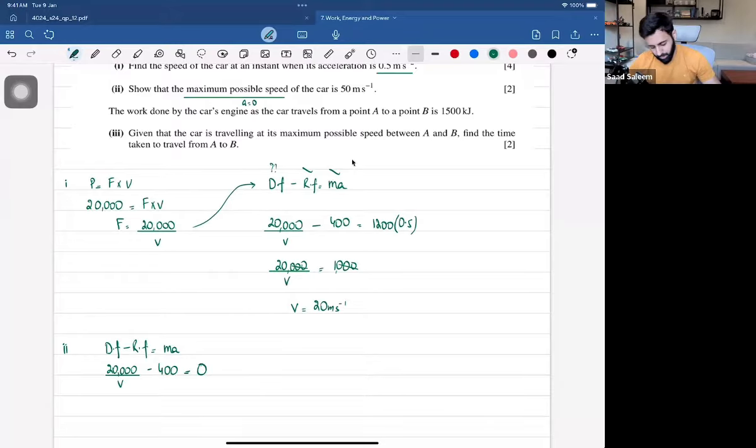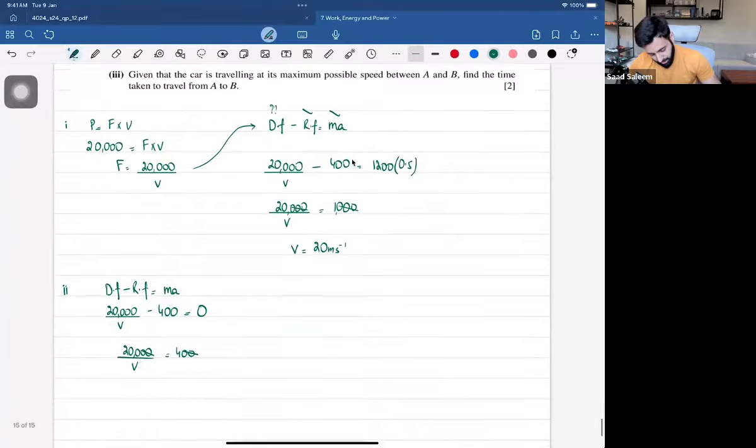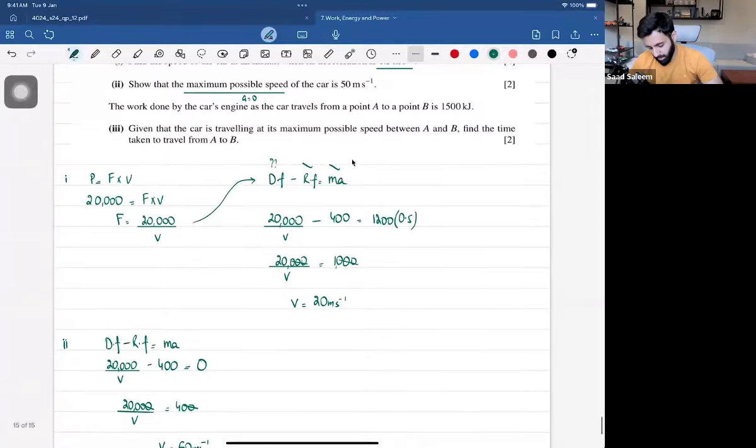And now we're supposed to show that the maximum possible speed is 50. So 20,000 upon V is equal to 400. You can simplify before you cross multiply. So V is equal to 200 upon 4, which is 50 meters per second. Okay, so there you go. That's the answer to part 2.